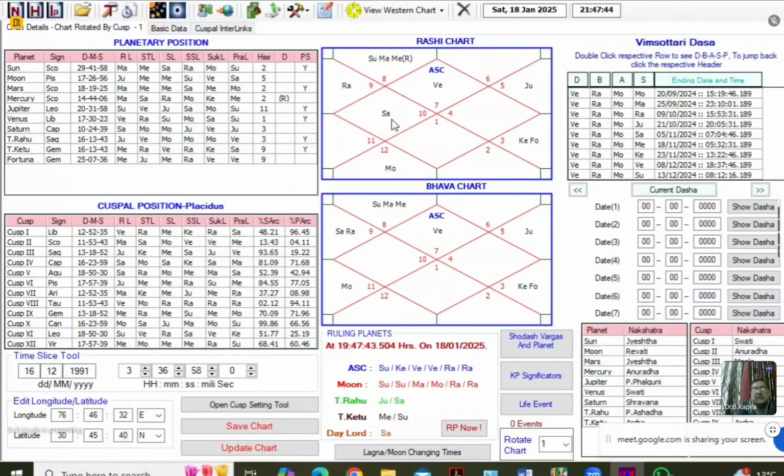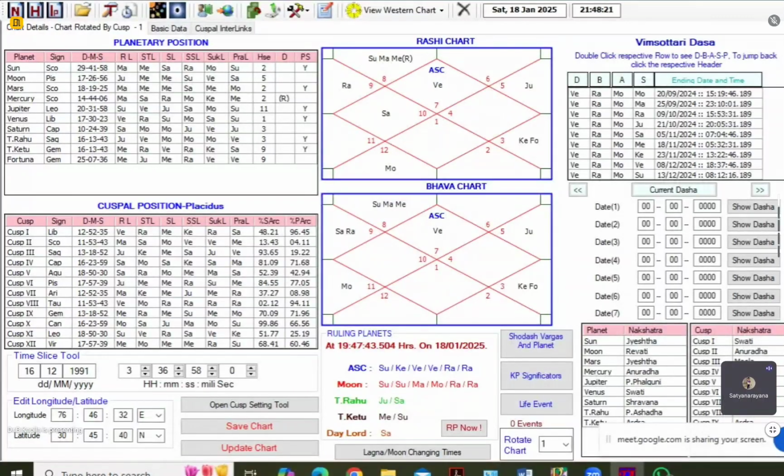So I thought that instead of delayed marriage, it is better if I say it's a late marriage. Look here. If I add 28 years to 1991, it becomes 2019. And the person has come to me in 2022. Even 3 years beyond that time, his marriage did not happen. It means how strong this Punarva Yoga is, that the marriage of this person did not happen even on 15th of August 2022. Is it okay?